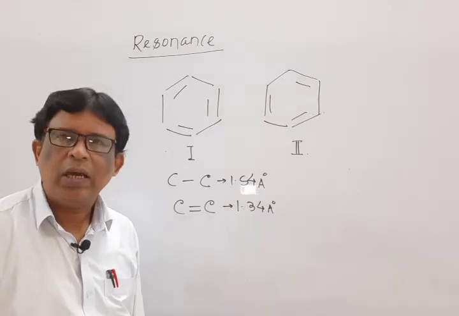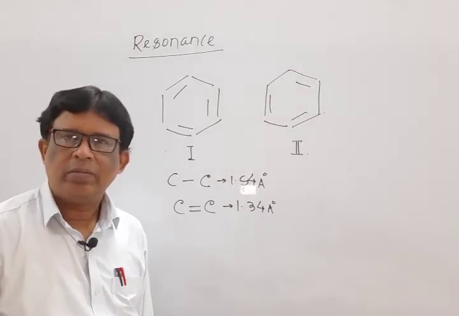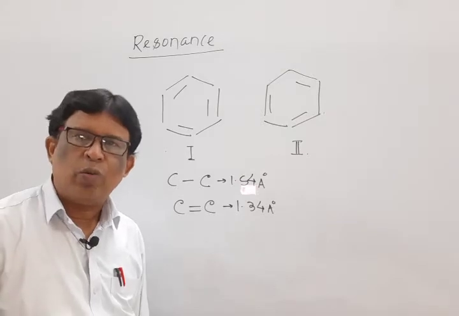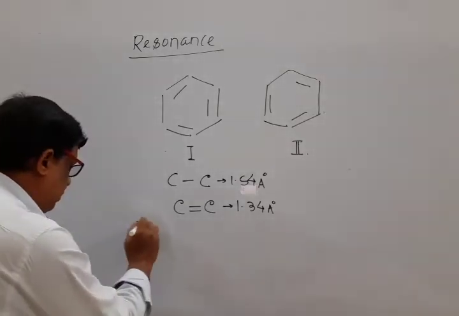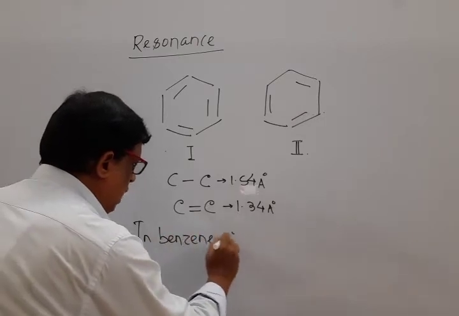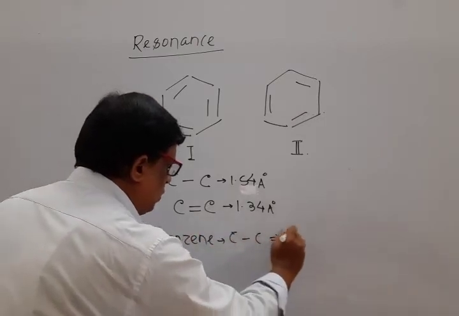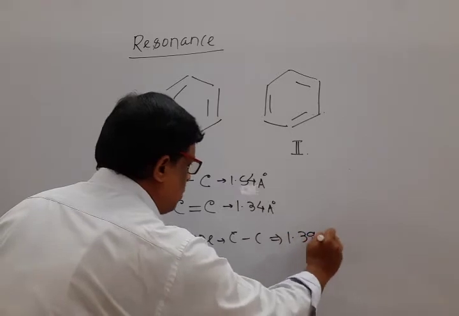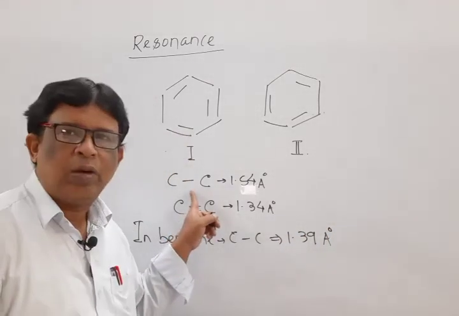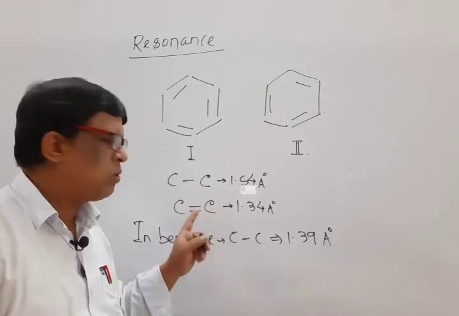But actually in benzene, the carbon-carbon bond length is equivalent. The carbon-carbon bond length is 1.39 angstrom, which lies in between that of the carbon-carbon single bond and also the double bond.